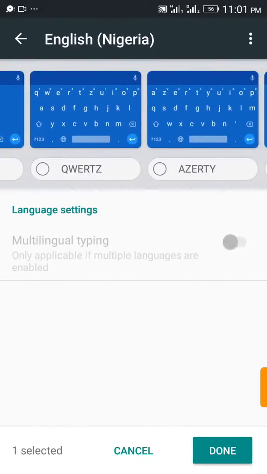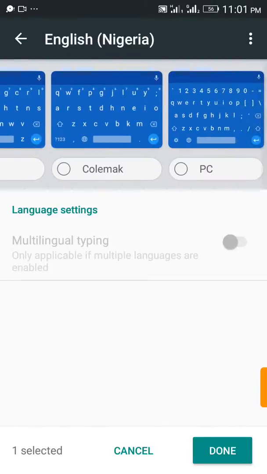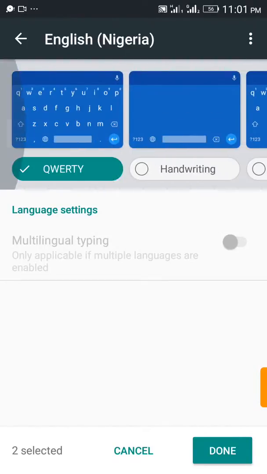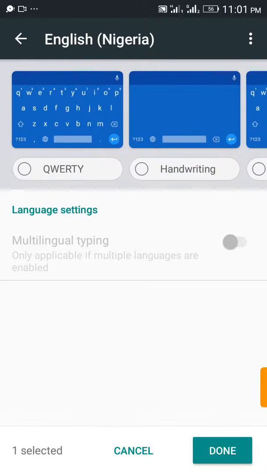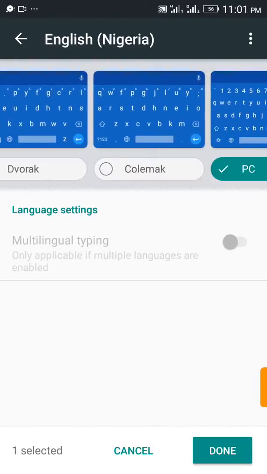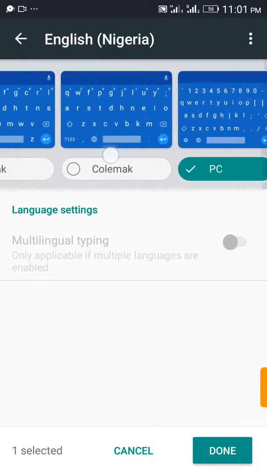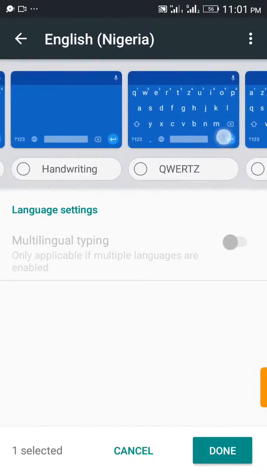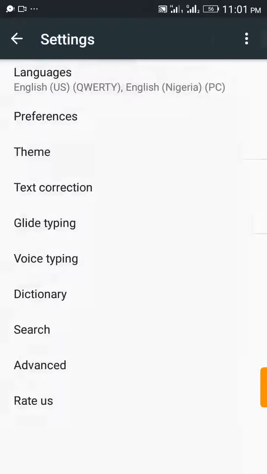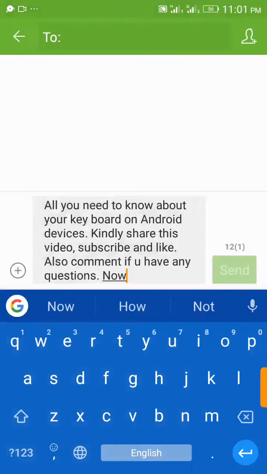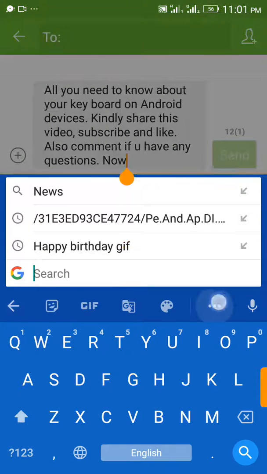So you can choose what you want. How do you want your keyboard to be arranged? You can even choose to let it be arranged as your PC keyboard. So this was how it was before. They have different keyboard arrangements. Sit down and you go back. You can see. Oh, it didn't change. Just give me some time.